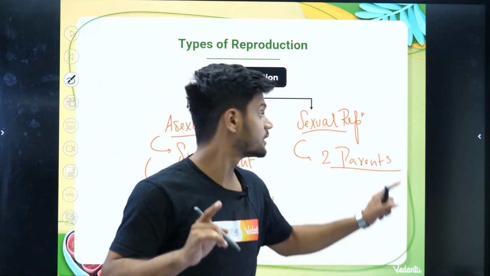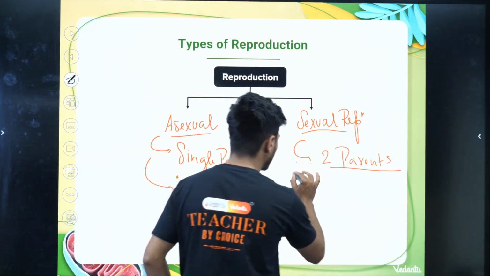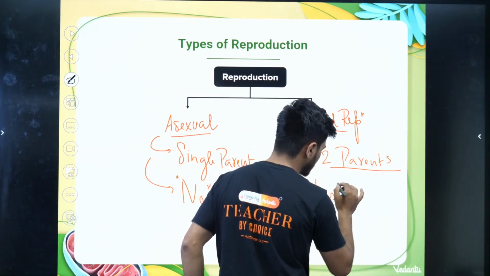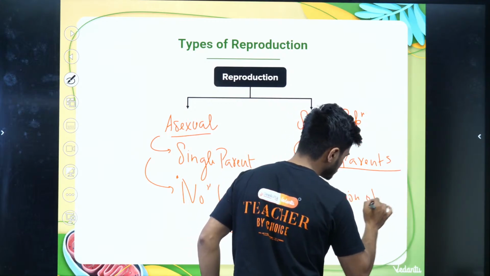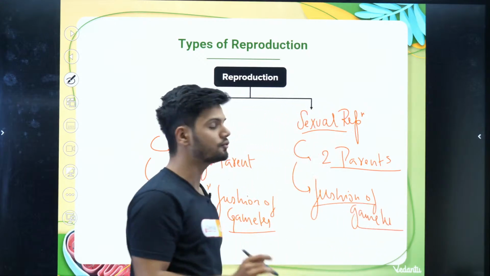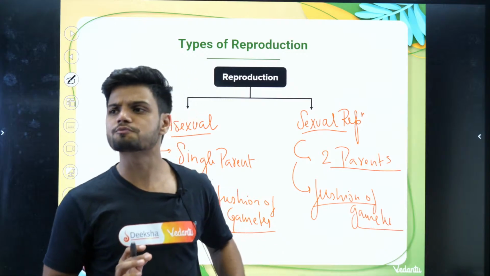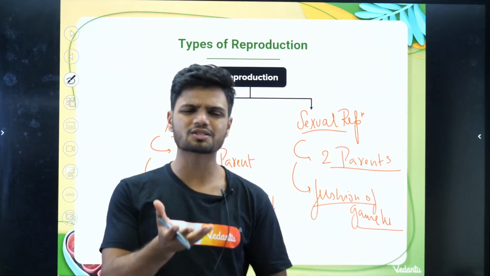But in the case of sexual reproduction, there is fusion of gametes. Fusion of gametes in the case of sexual reproduction. Clear? Now what about the offspring here, sir?